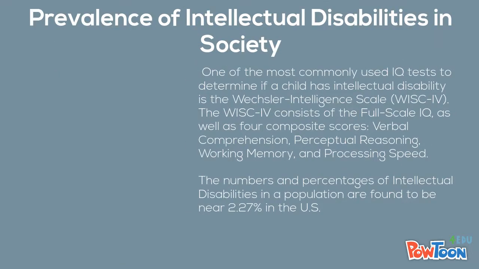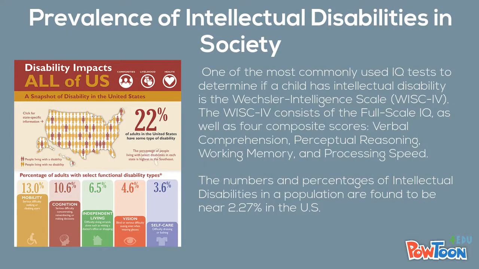One of the most commonly used IQ tests to determine if a child has an intellectual disability is the Wechsler Intelligence Scale, or the WISC-4. The WISC-4 consists of the full-scale IQ as well as four composite scores: verbal comprehension, perceptual reasoning, working memory, and processing speed.